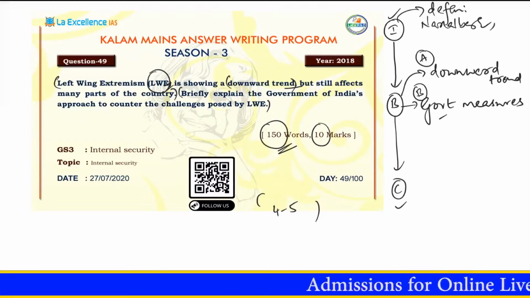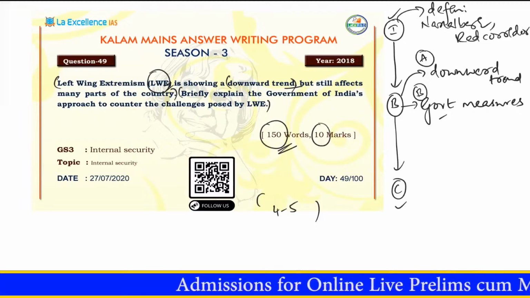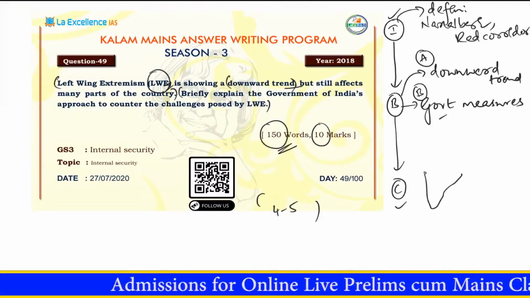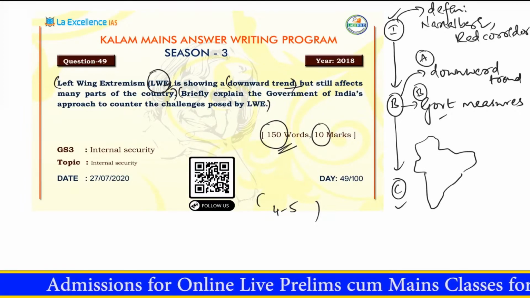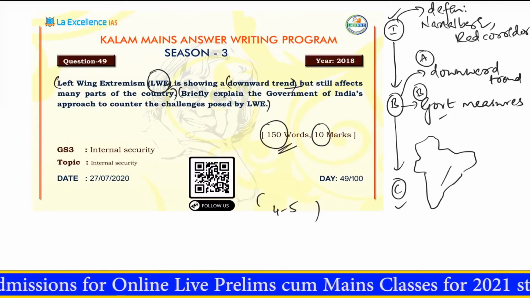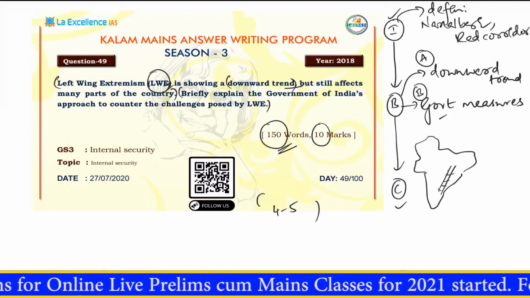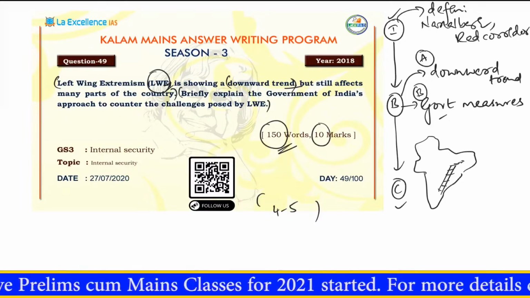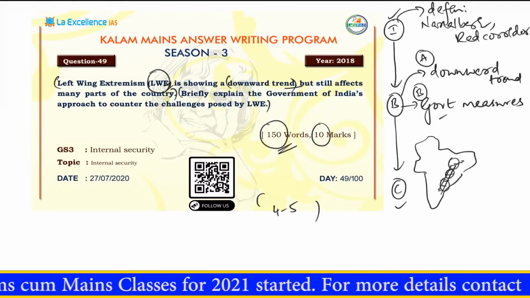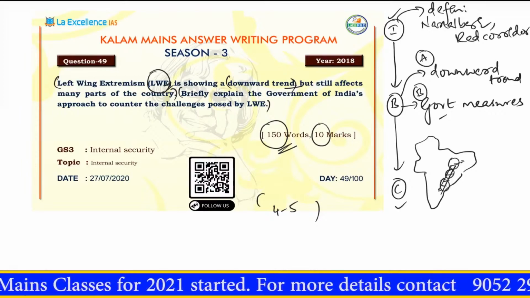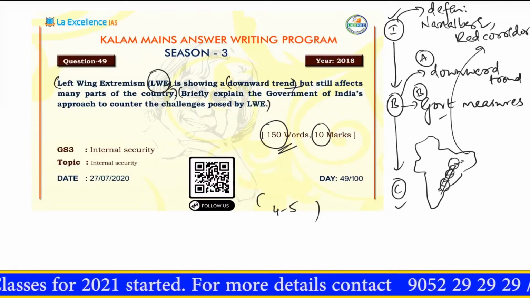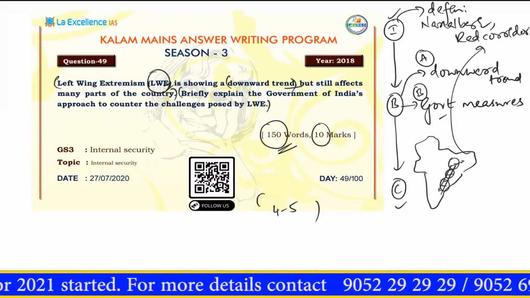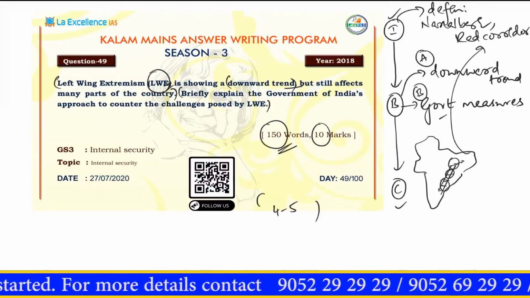You could also talk about the concept of a red corridor. Red corridor is basically what? If this is the Indian map, a small schematic, of course a poor one, there is a corridor pointed out by the Ministry of Home Affairs. These are the states which have been affected by left-wing extremism. So these are the things you have to keep in mind when you write your answer.